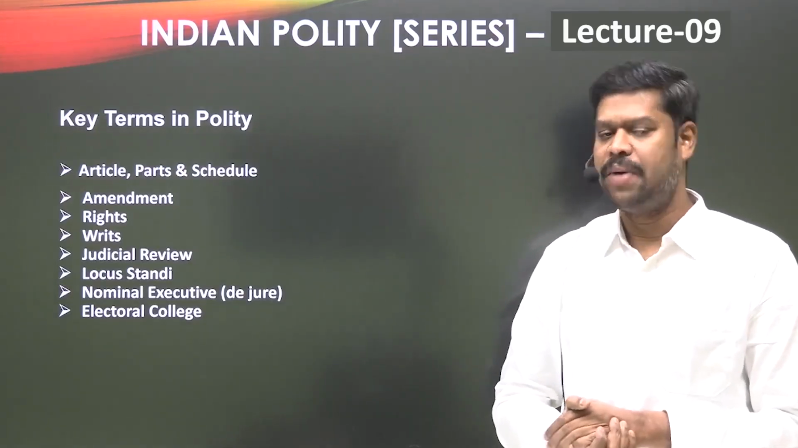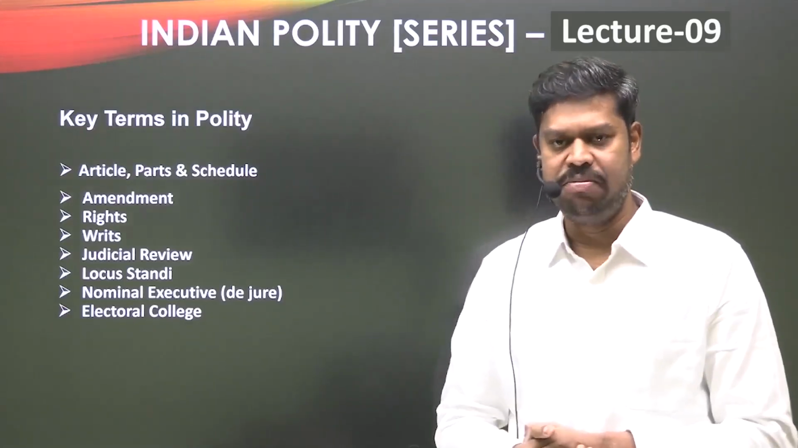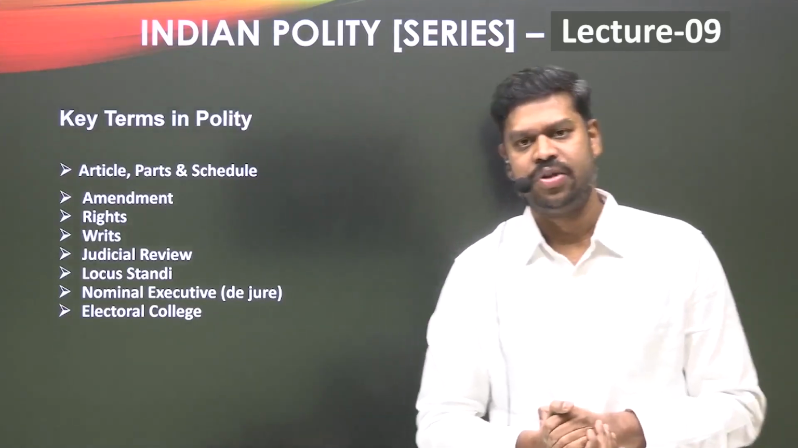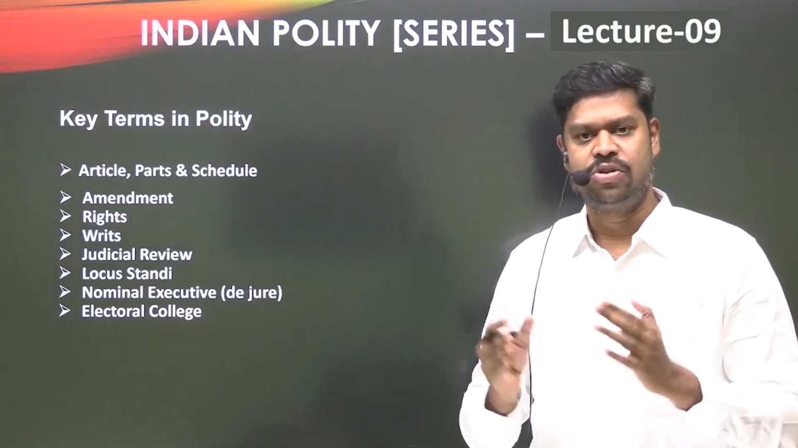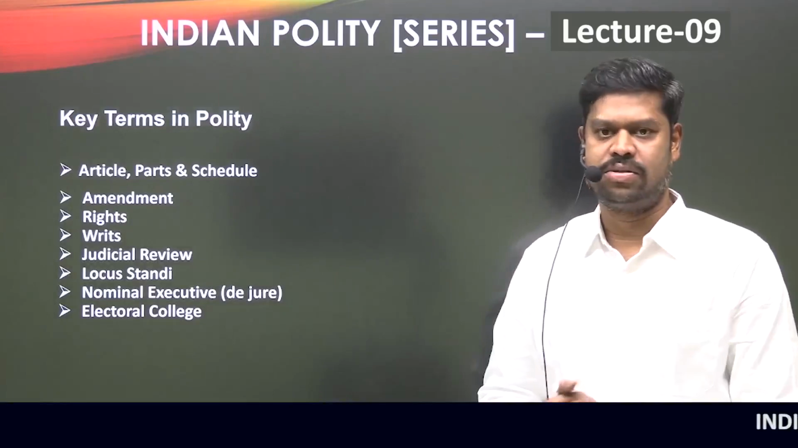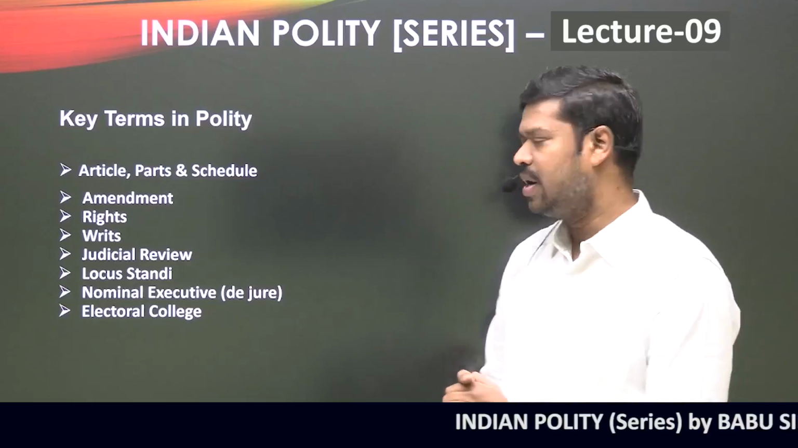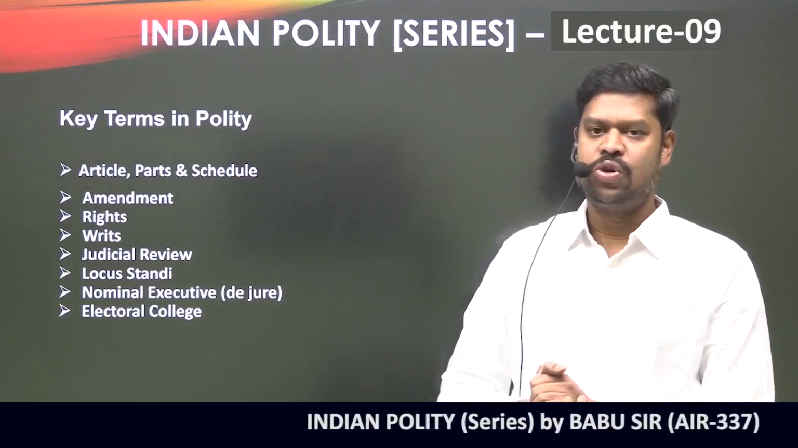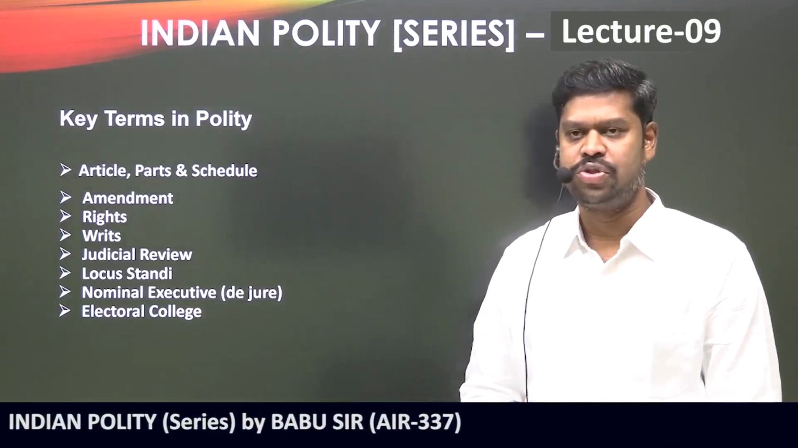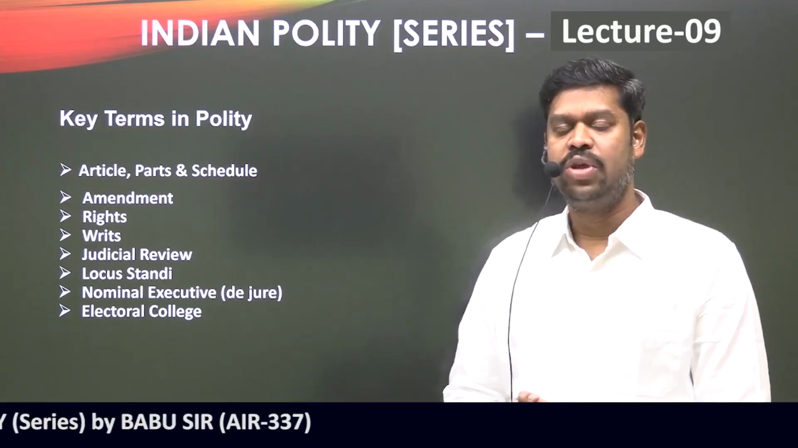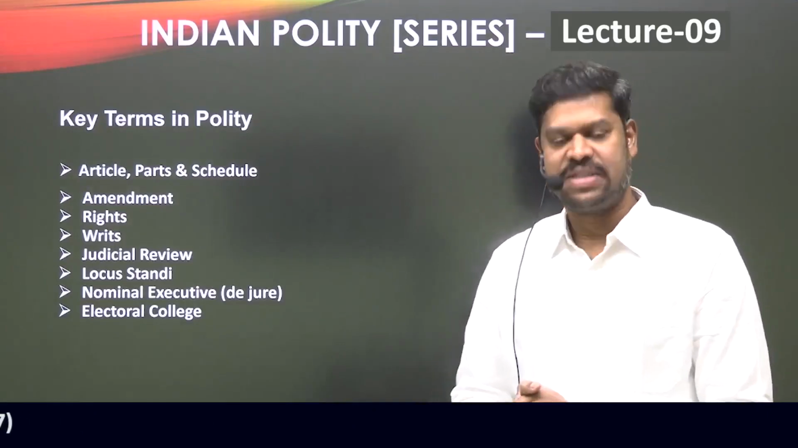So first and foremost thing that I wanted to explain today is what it means by article, parts and schedules. I have already discussed this briefly, but today I wanted to explain this in detail, because whatever you are going to study is about the Indian Constitution, and the Indian Constitution is nothing but the collection of various articles. The original Constitution had 395 articles, 22 parts and 8 schedules, which subsequently has changed after a lot of amendments to the Indian Constitution.